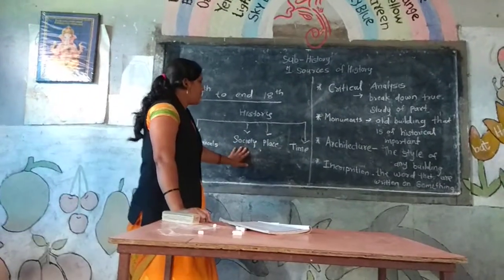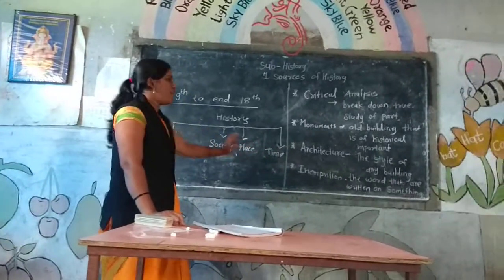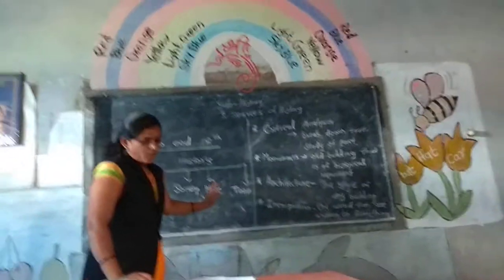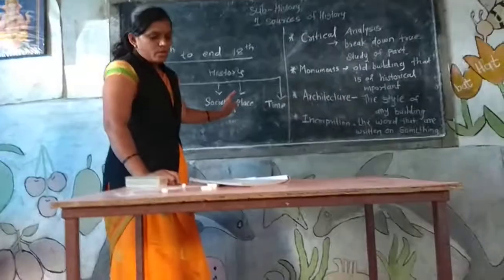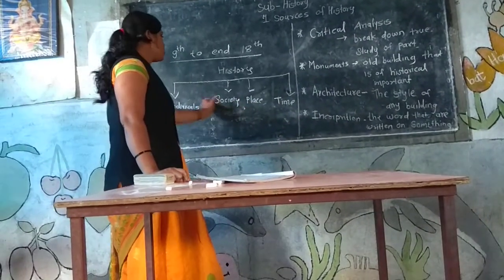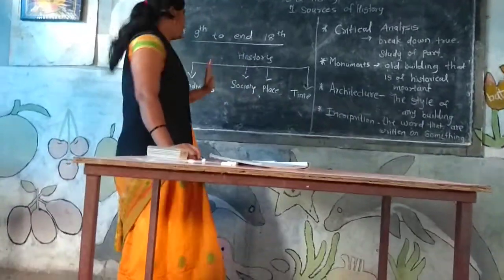Second is society. Third is place. And fourth is time. That means the individual, society, place, and time. These four factors are very important from the viewpoint of history.